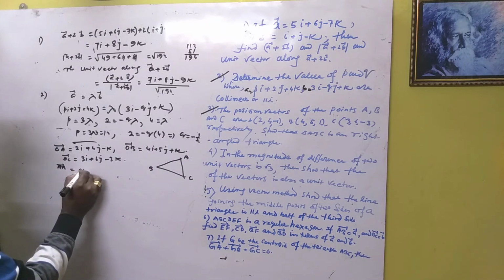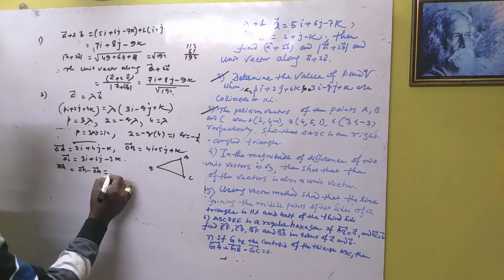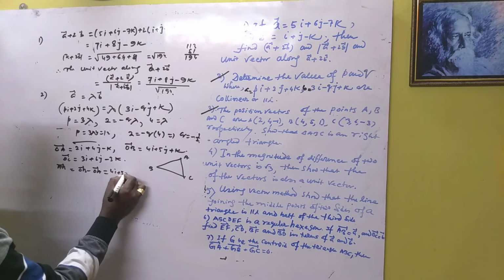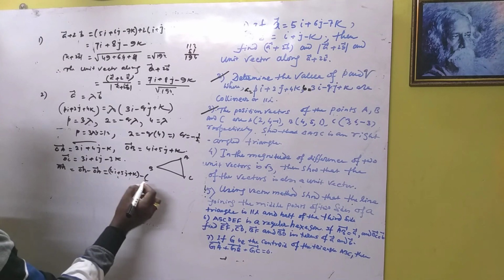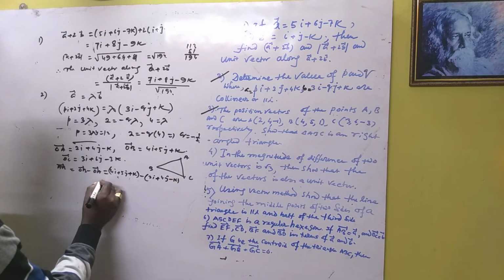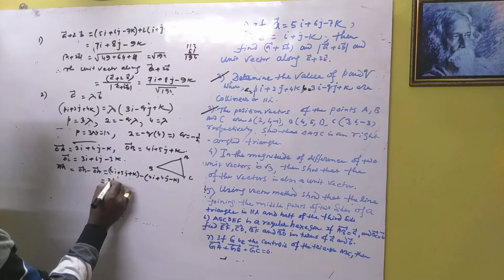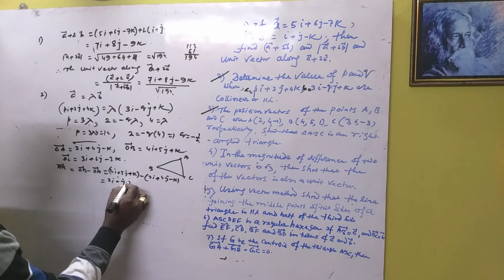So AB, we can write, is OB minus OA. OB is 4i plus 5j plus k, minus OA, which is 2i plus 4j minus k. So 4 minus 2 is 2i, 5 minus 4 is j, and k plus k is 2k.